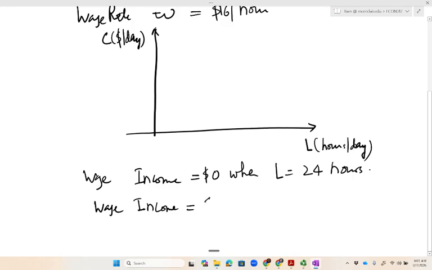So wage income will be 16 times 24, which turns out to be $384 per day when the consumer works all 24 hours, which means the leisure hours will be 0. So remember, these 2 points are attainable.